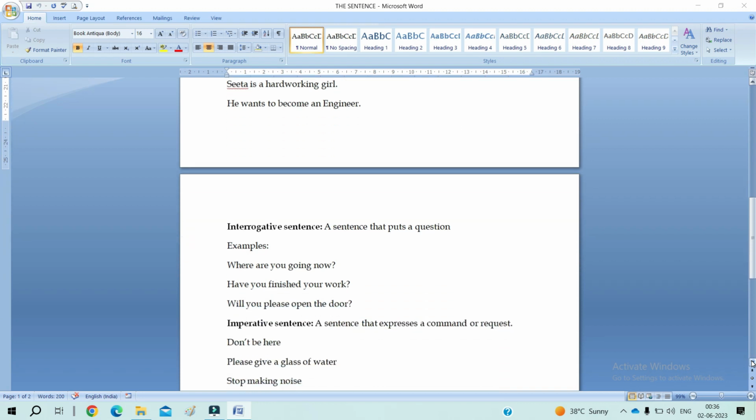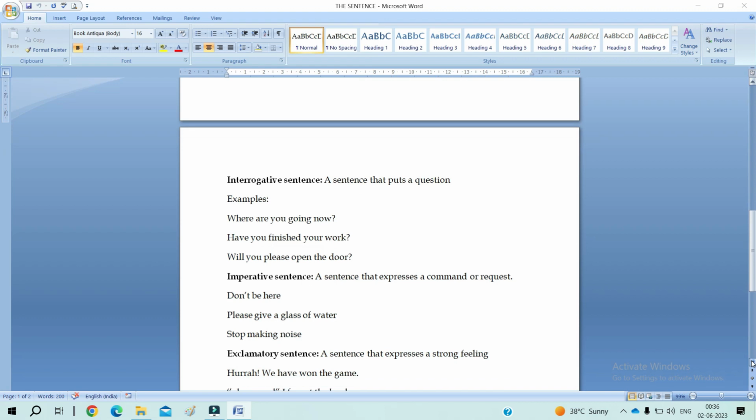Next, interrogative sentence. A sentence that puts a question. Interrogation is a question, right? So, where are you going now? Have you finished your work? Will you please open the door? Okay, will you please open the door? When will you come to college? When will you come to college is an interrogative sentence.